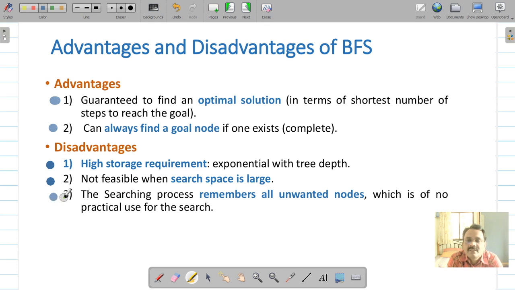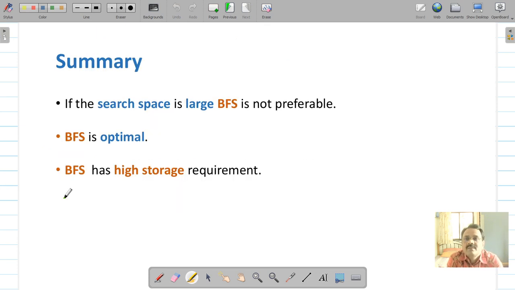So let us summarize. This breadth first search, as we have seen, moves along the breadth of the search tree. But if your search space is very large, then the algorithm will not be preferred because it visits every node and has to store all the nodes. But BFS is optimal, although in terms of storage space, the algorithm requires exponential memory space.